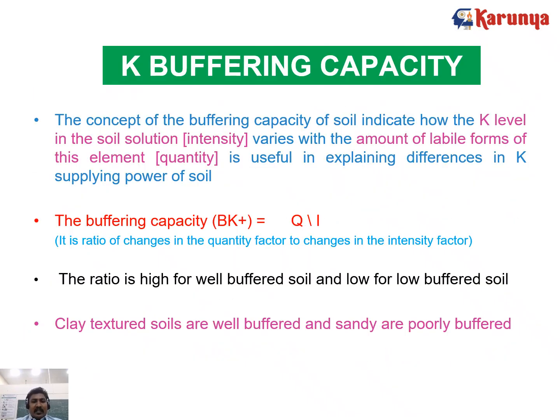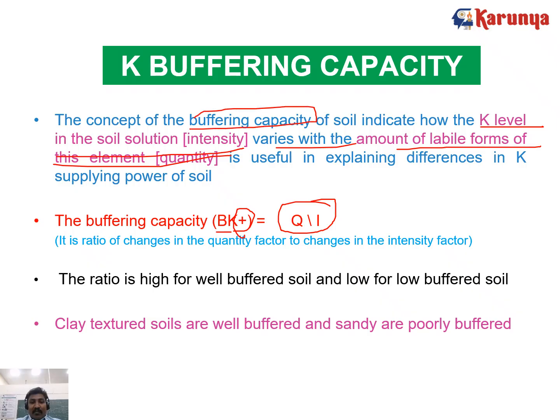Buffering capacity is also very important. It also depends on the quantity and intensity ratio, for the buffering capacity of the potassium K plus ion. This concept of buffering capacity of soil indicates how the potassium level in the soil solution varies with the amount of labile forms of the element. So how the potassium varies or is maintained in the soil depends upon the intensity and the quantity. Labile form means it is the readily available form.